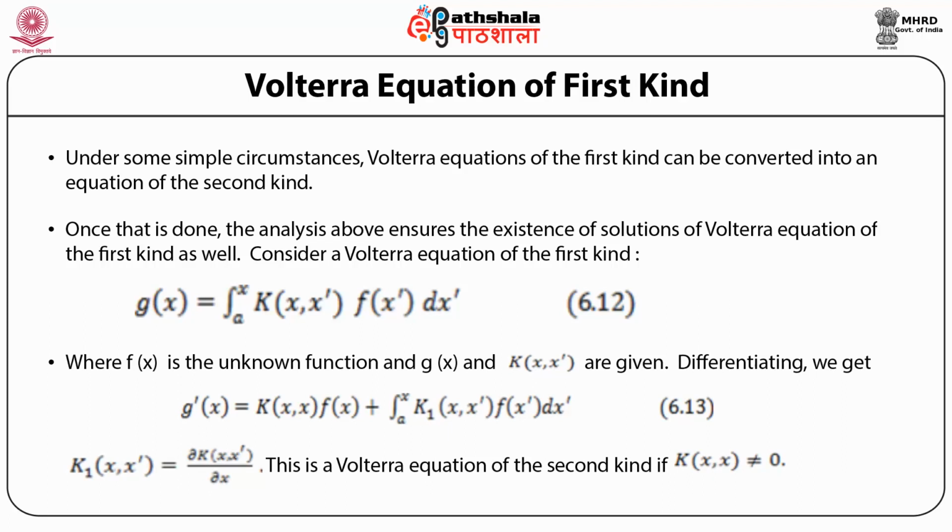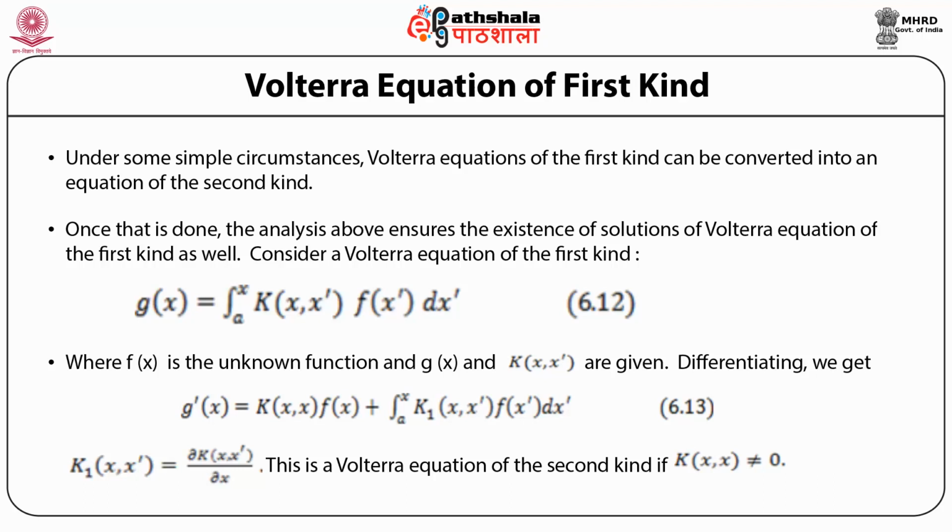Differentiating this, we get g prime(x) is equal to kernel K(x, x) f(x) plus the integral from a to x of K1(x, x prime) f(x prime) dx prime, where K1(x, x prime) is nothing but the partial derivative of K with respect to x. So written in this form, we can see that this is a Volterra equation of the second kind if the kernel K(x, x) is not equal to 0.